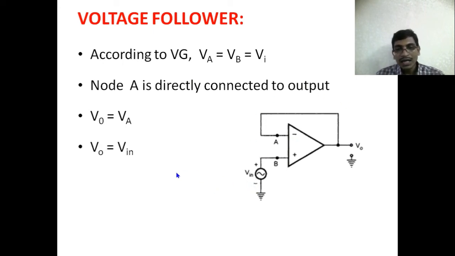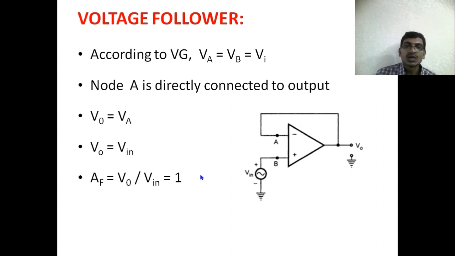And V0 is equal to Vi in according to the virtual ground concept. VA is nothing but VB, which is equal to Vi in. Therefore the VA node is equal to the output voltage V0. So that's why we can write V0 is equal to Vi in.